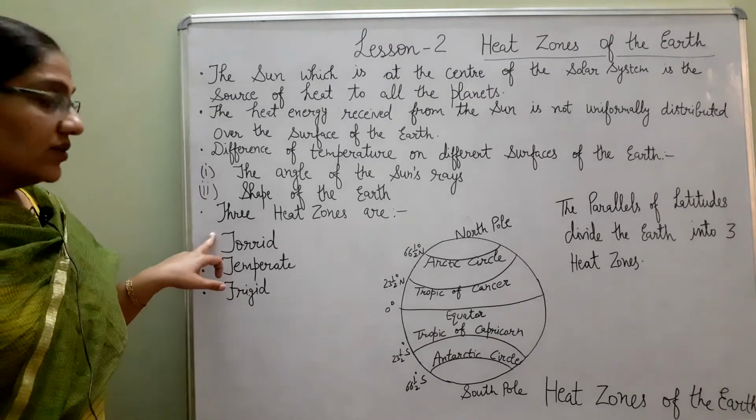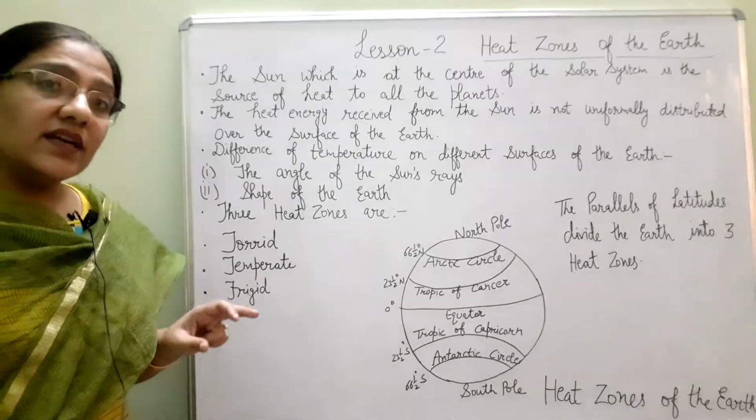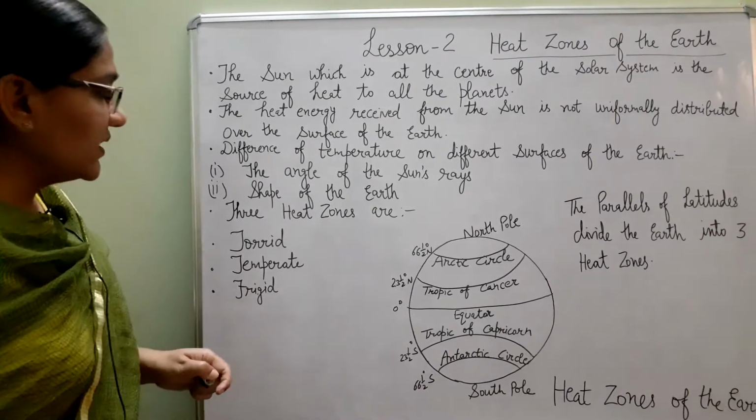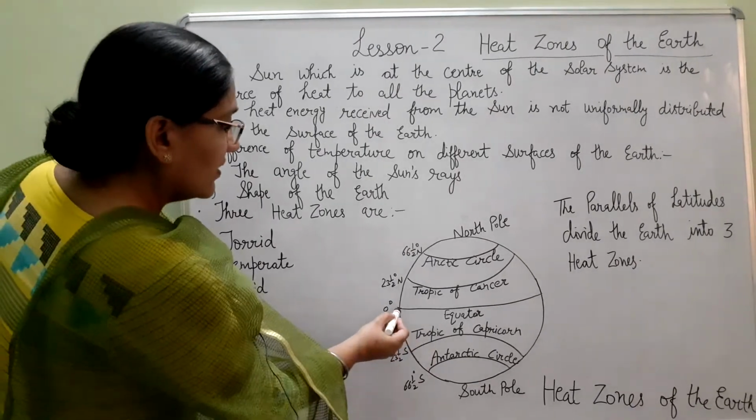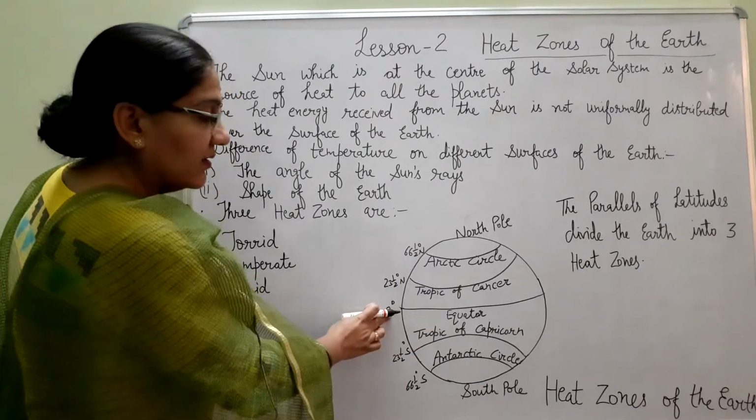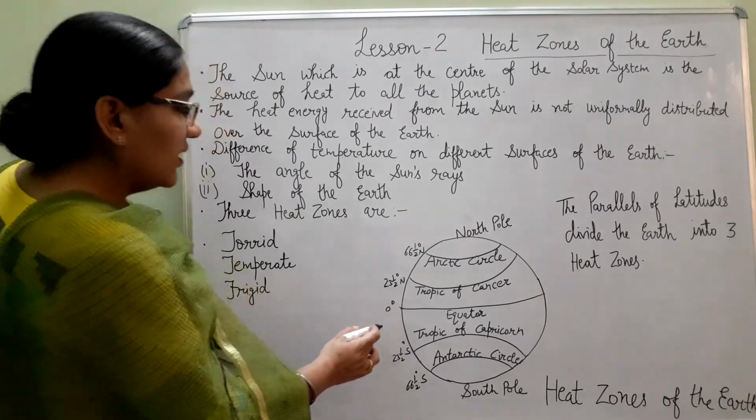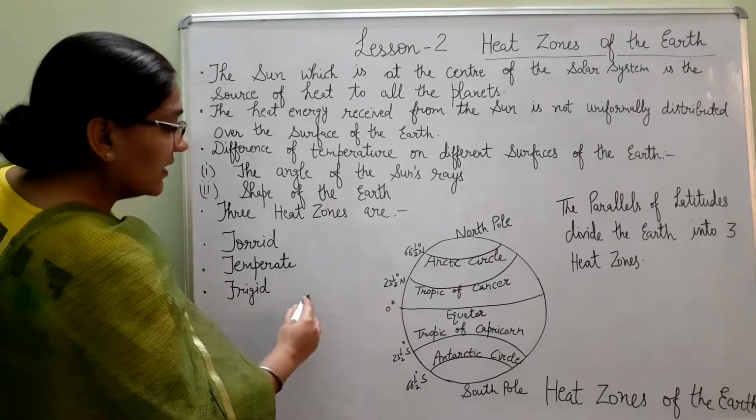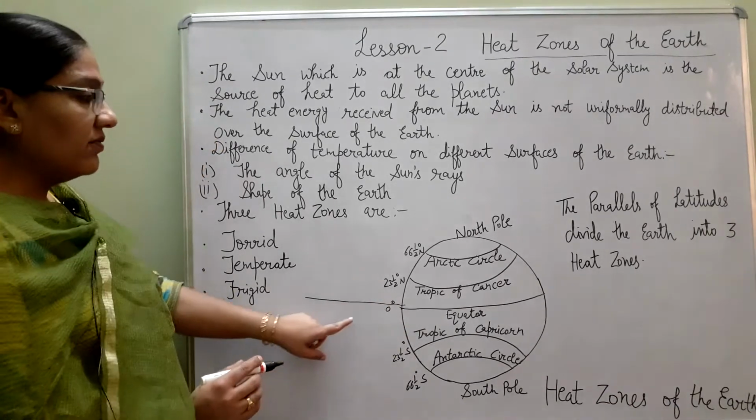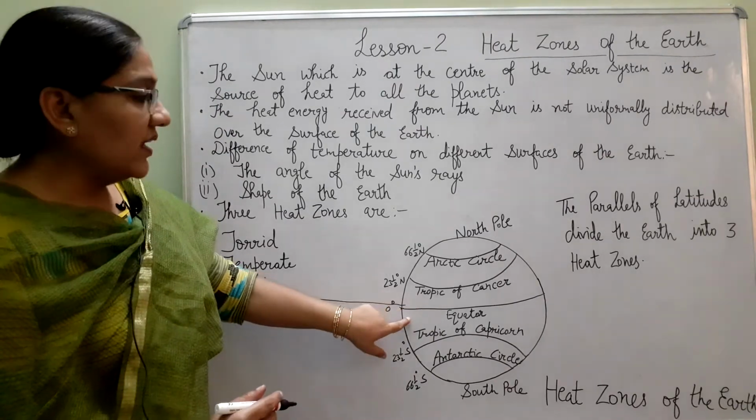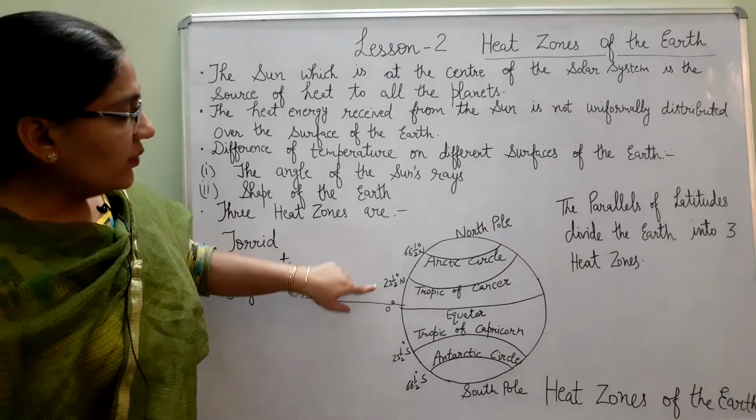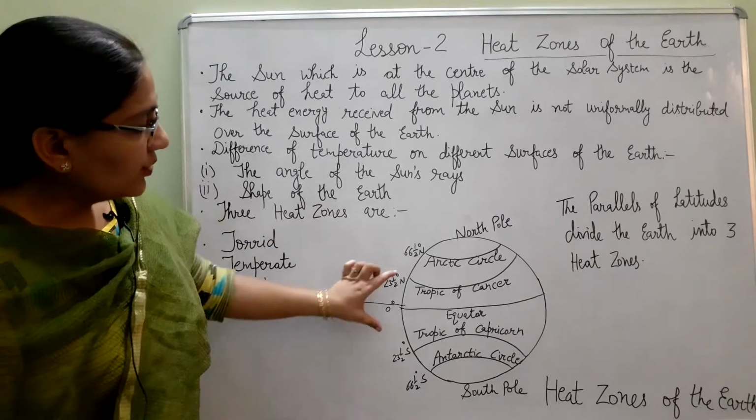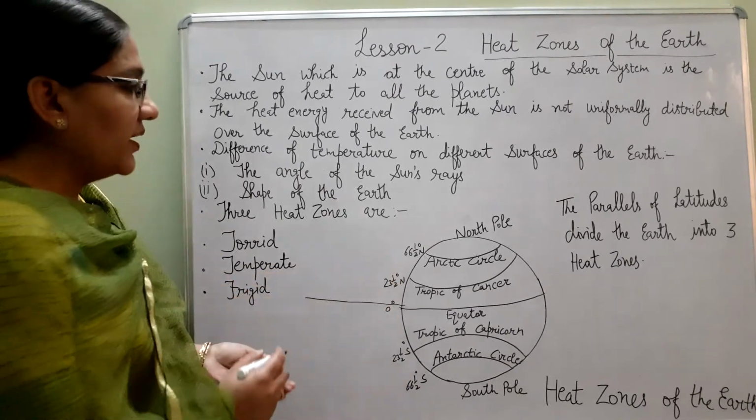The first zone is the torrid zone. Torrid means very hot. In the diagram you will see now where this torrid zone lies. Near the equator, where the sun rays fall direct. Here in this area near the equator, the sun rays fall directly or vertically. So these areas are very hot. The region between 23.5 degree north and 23.5 degree south is the torrid zone.